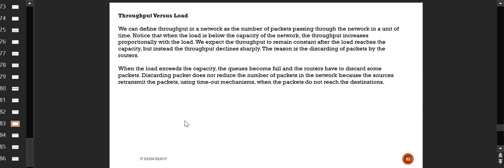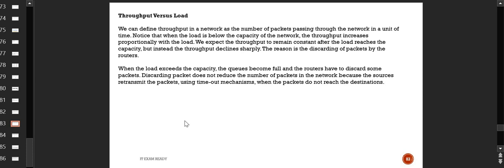So an inverse U kind of graph will be made. Till the load reaches the capacity, you have an increasing graph, but as soon as you reach the capacity, the throughput will decline sharply.